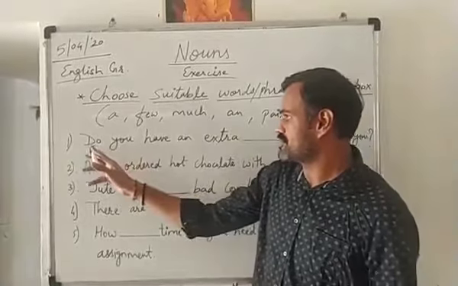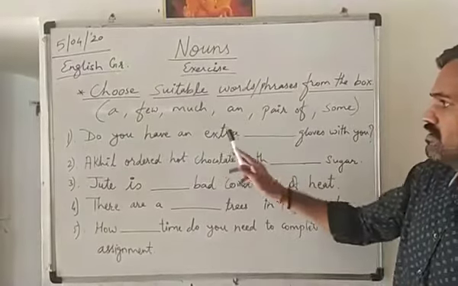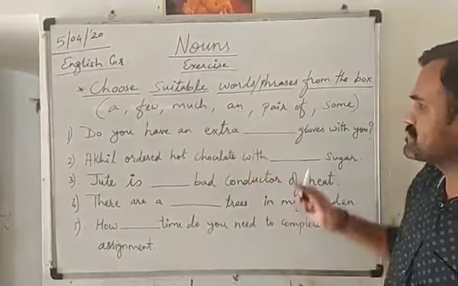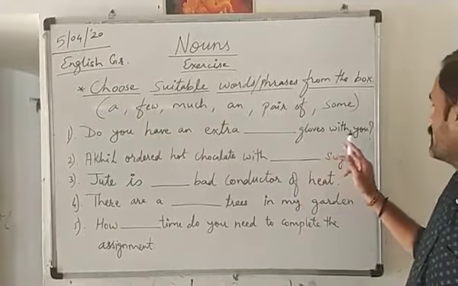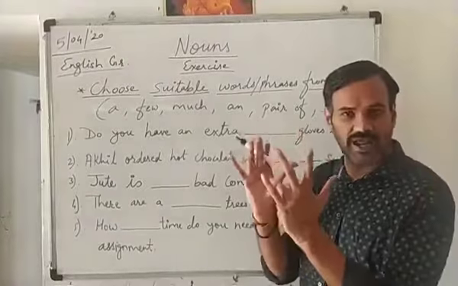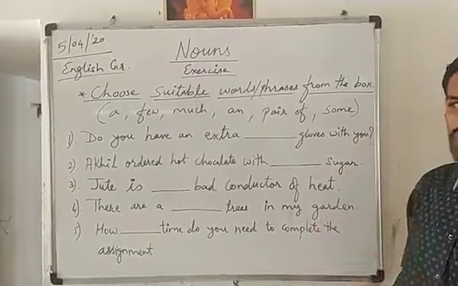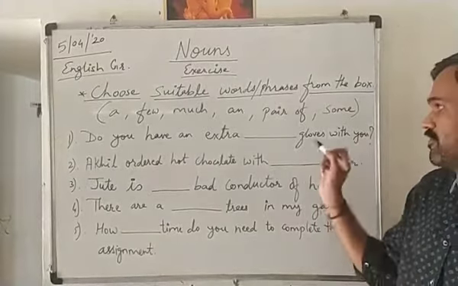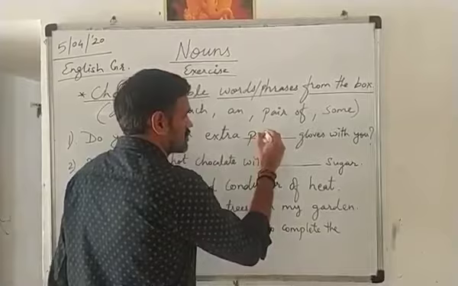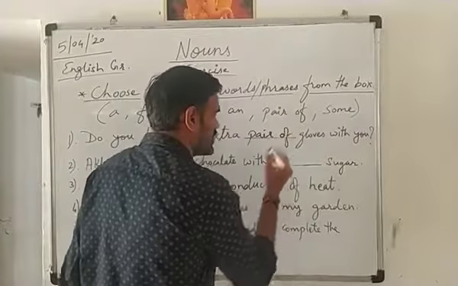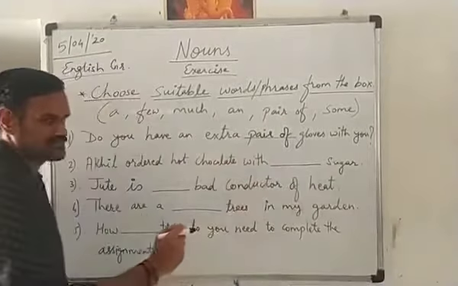First is given, do you have an extra dash gloves with you? So from here we have to write the answer. I repeat again, do you have an extra dash gloves with you? Gloves we are wearing in our hands, so they are exactly two. Shoes also we are wearing, they are also two. So for these things we are using pair of. So first answer is pair of gloves.